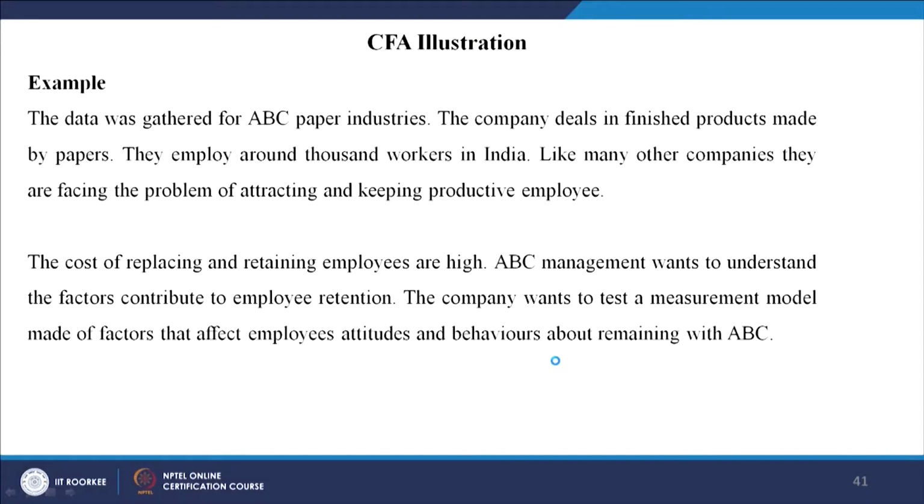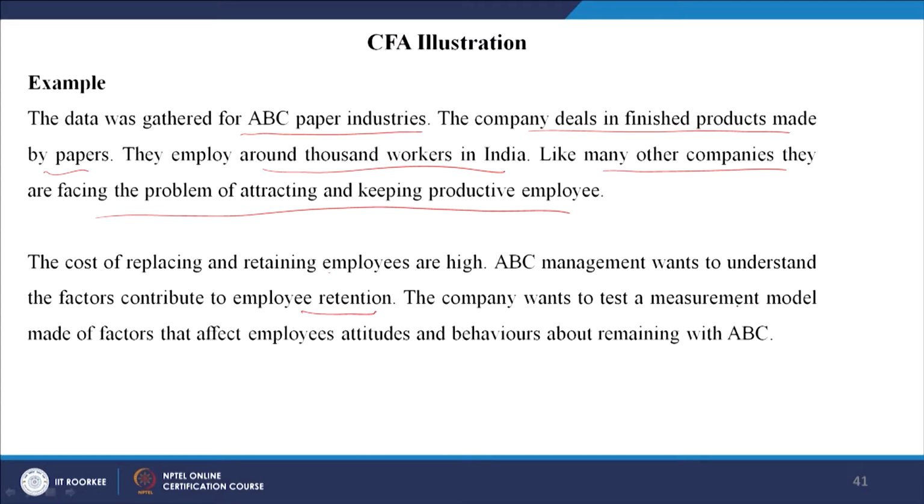So, here is a case which I have brought. This is a case of ABC Paper Industries. The company deals in finished products made from paper. They employ around 1000 workers. Like many other companies, they are facing the problem of attracting and keeping productive employees. The cost of replacing and retaining employees is high. ABC management wants to understand the factors which contribute to employee retention.